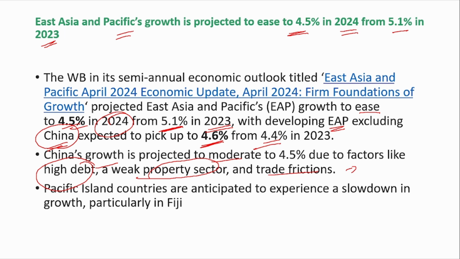So, you've seen that many international Western companies are trying to shift their manufacturing base from China to some other countries. For example, recently Apple has set up a base in India. Many other countries are also trying to establish a base outside China or shift from China to other countries. So these types of issues are causing China's growth to be moderate. Also, Pacific Island countries are anticipated to experience a slowdown in growth, especially Fiji.